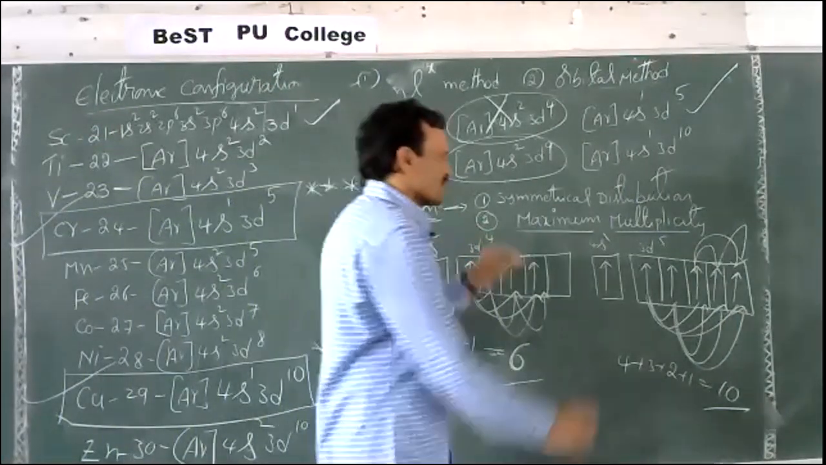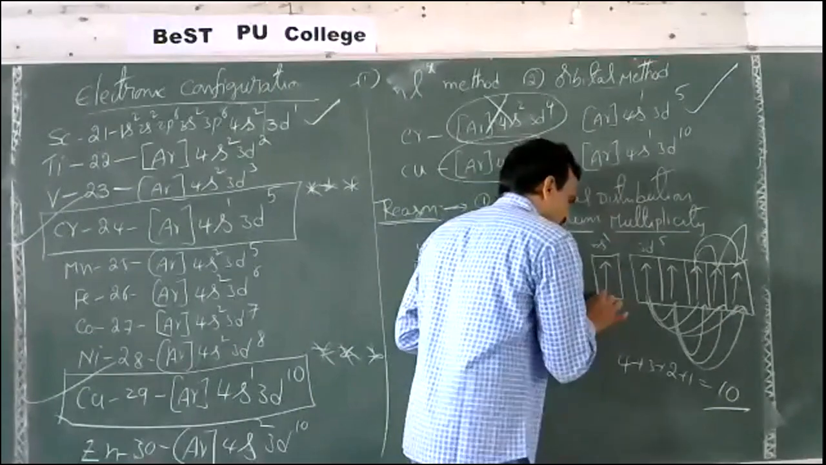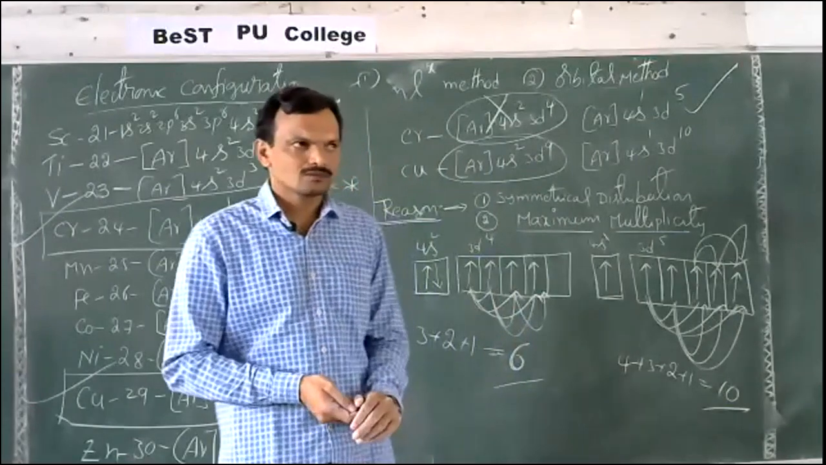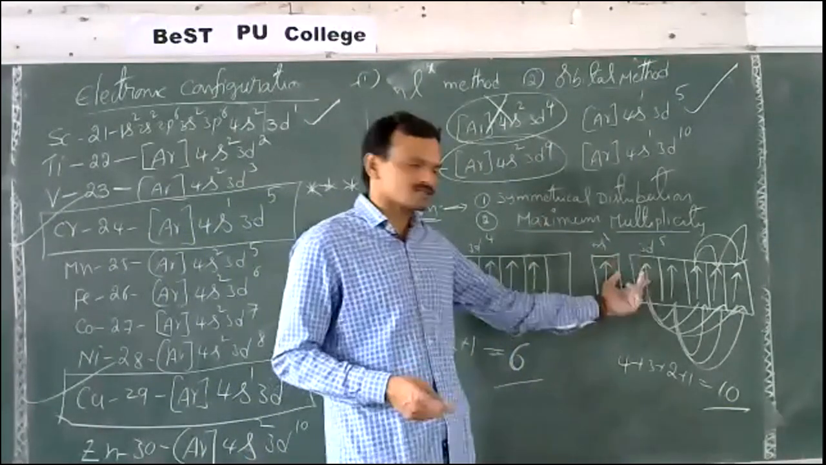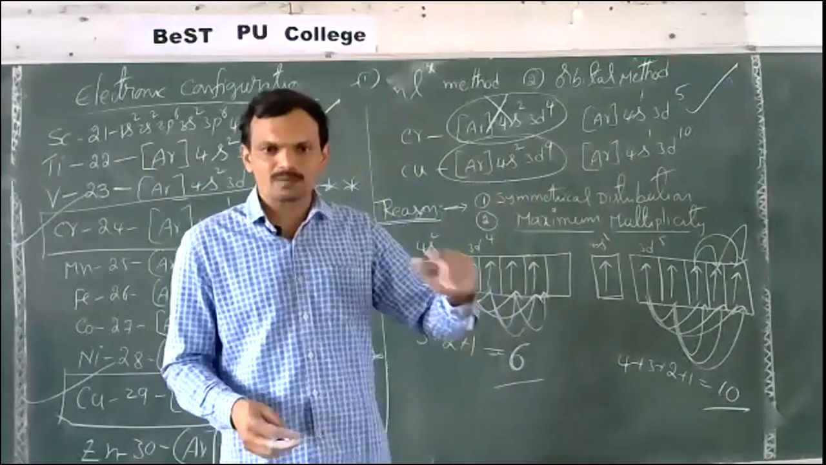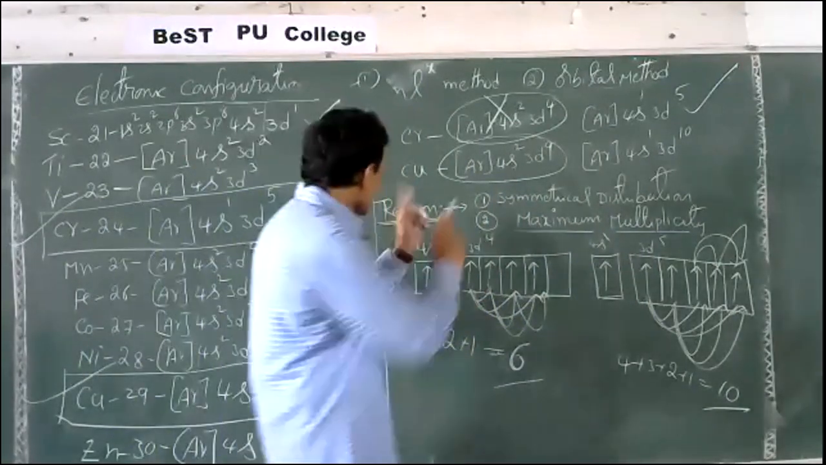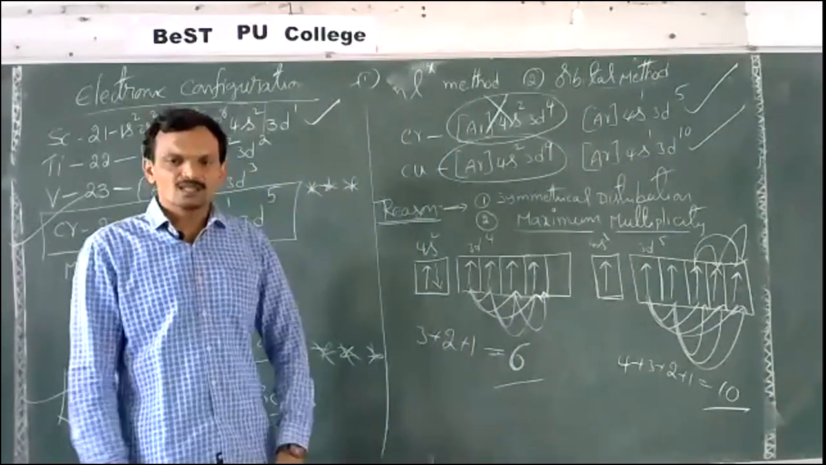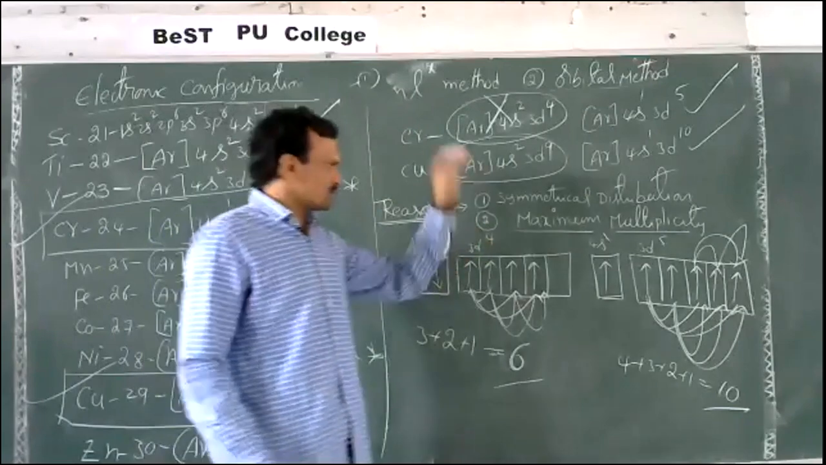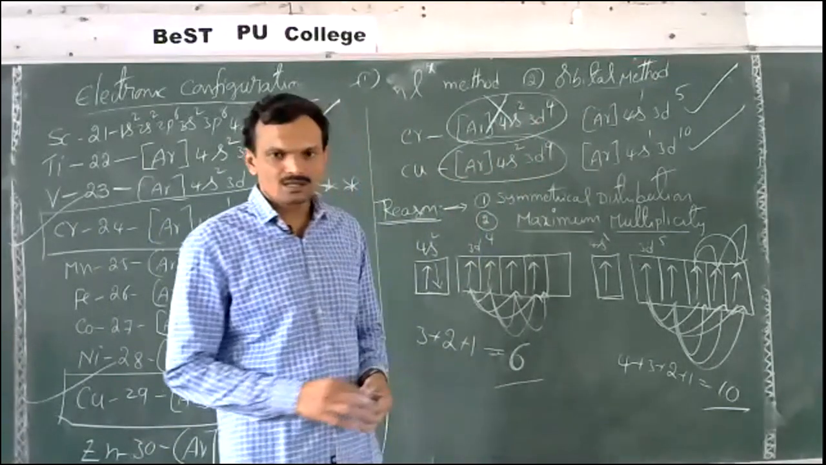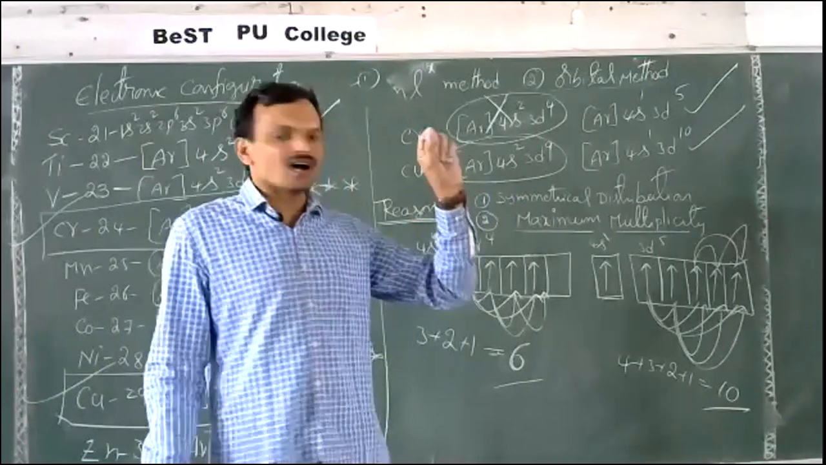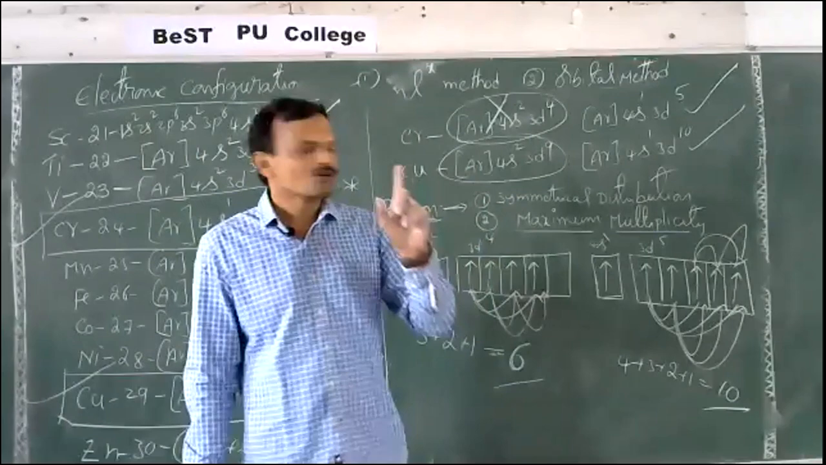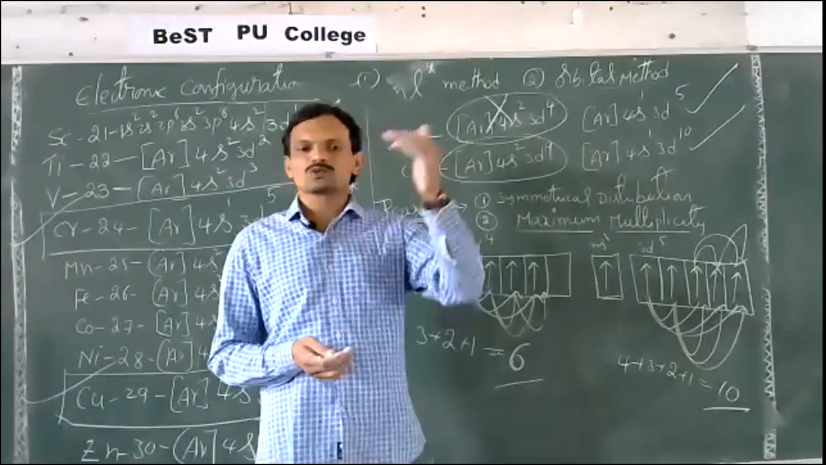If maximum exchanges are possible with parallel spins, the decrease in energy of that configuration is more. Means the energy of that configuration is less. Since energy is less, stability will be more. The same explanation will be given for copper also. In other words, in a simple way, in a single sentence, we can give the answer: if an orbital has either a half-filled or fully filled configuration, it is more stable.